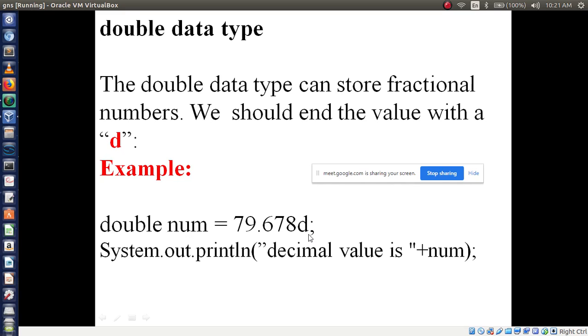Then I am writing d at the end of this line. D represents that it is a double data type. If you are using float, at the end you have to assign f. If you are using double, at the end you have to assign d. These two data types are very important in the Java language. Understood this concept?